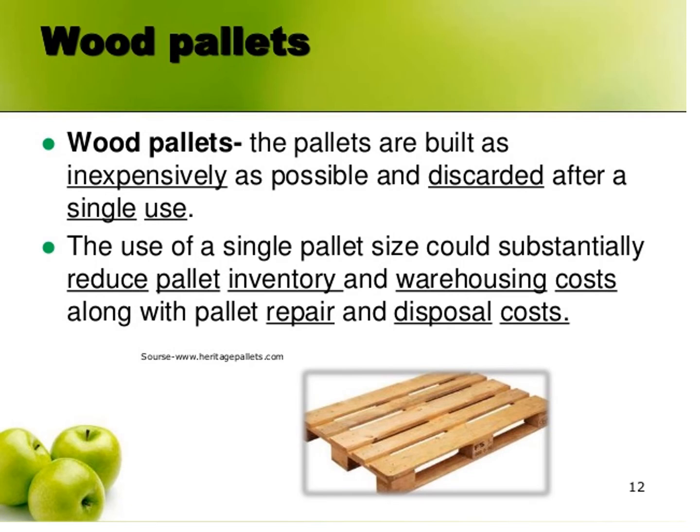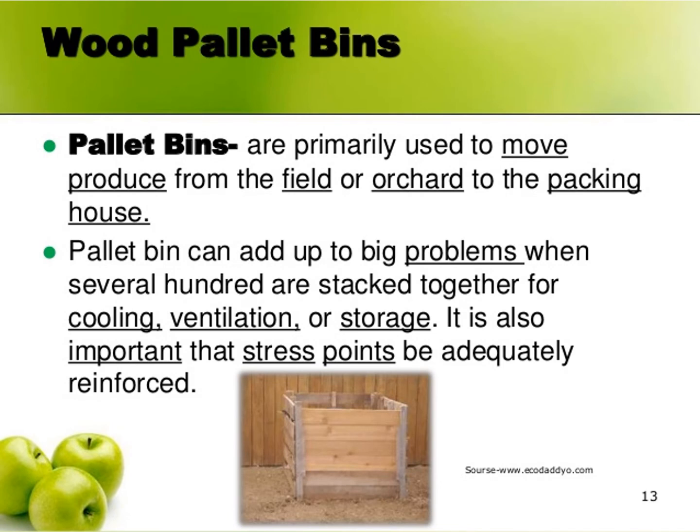Wooden pallets are built as inexpensively as possible and discarded after a single use, means the stacking of the boxes. These pallets are used. Then the pallet bins. The pallet bins are used to move the produce from field or orchard to packing house. Pallet bins can add up to big problems when several hundred are stacked together for cooling, ventilation, or storage purpose.